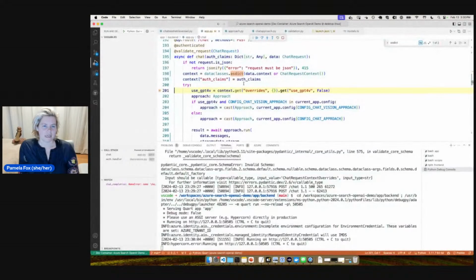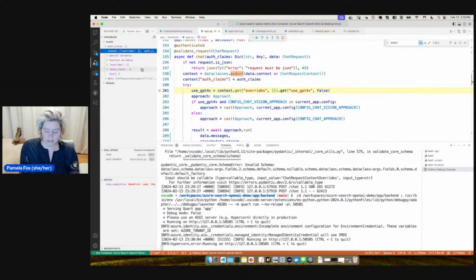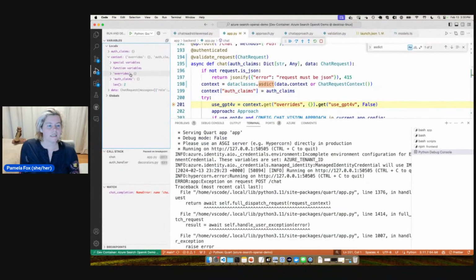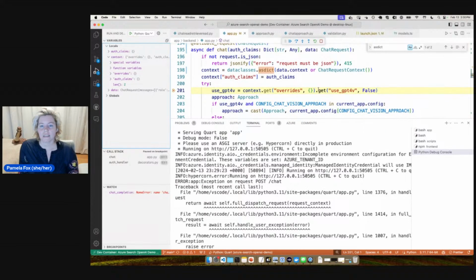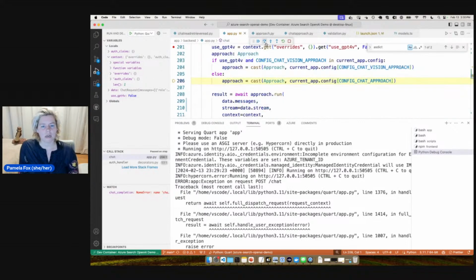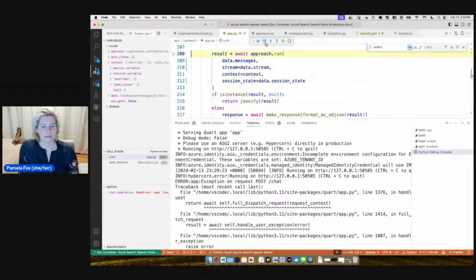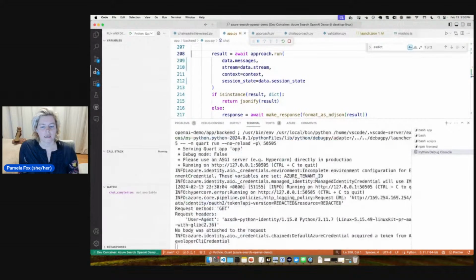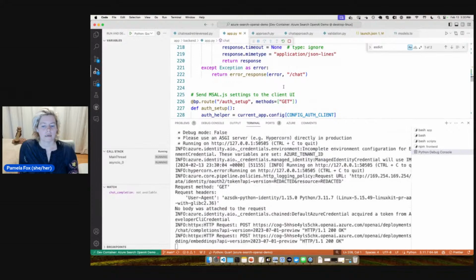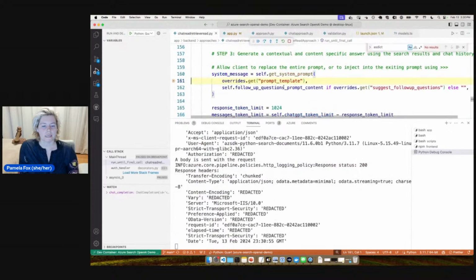So let's execute that. All right, and this time we do see, oh, I need to make that bigger. We see that overrides is a dictionary. So I think this should be okay because you can say dictionary.get, and if it's not there, it's going to be false. And so now use GPT-4v is false, which is correct. So it's going to use the normal approach without vision, and then it's going to go into here and run. Let's see if we get an error inside here. It is posting.